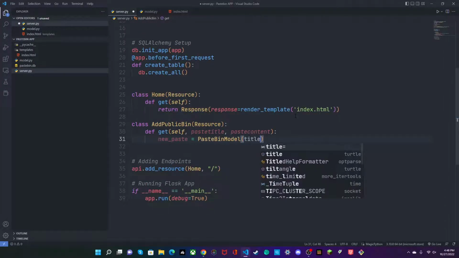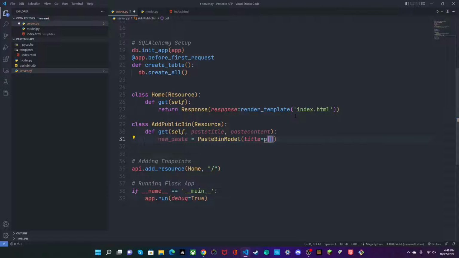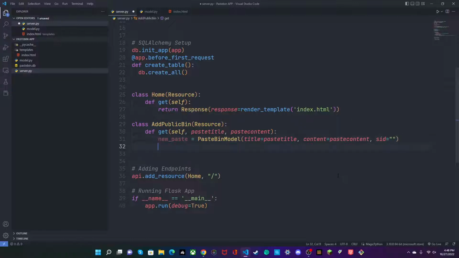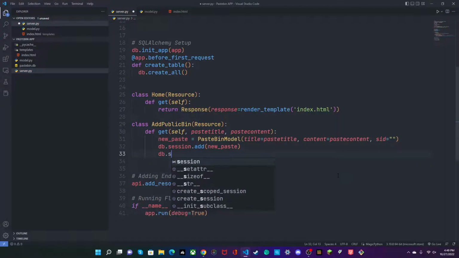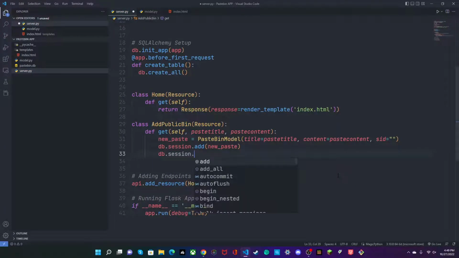So we'll say title equals paste title, our content equals paste content, and finally we'll set our secret ID to blank, since this is a public bin, not a private one. And then we'll do db.session.add our new paste, and then we'll do db.session.commit.